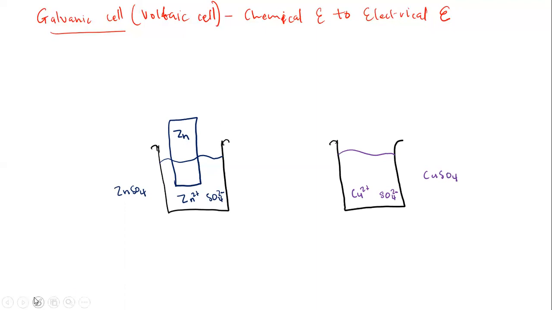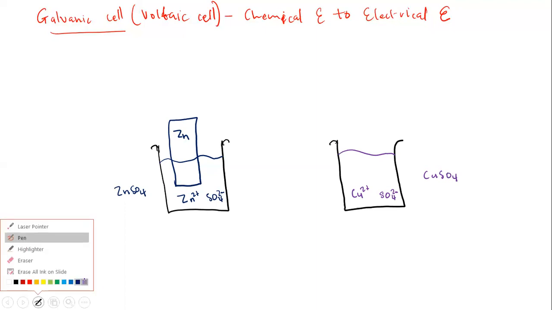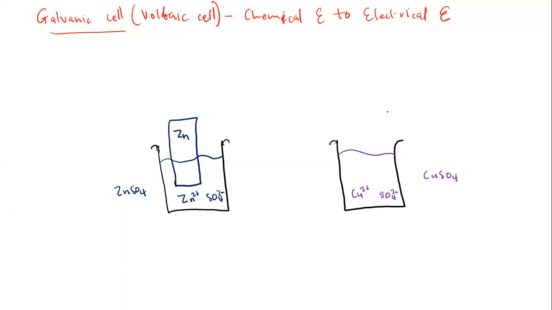Now, in this solution that has copper sulfate, I'm also going to immerse my what? My electrode inside of it. But this electrode is supposed to match the solution as well. That means I'm going to insert my metal copper electrode. Okay? Now, fine. Now I want to link these two half cells. We call them the half cells.